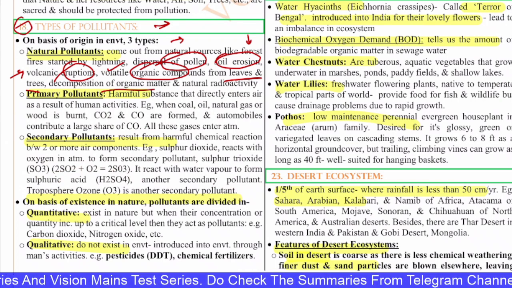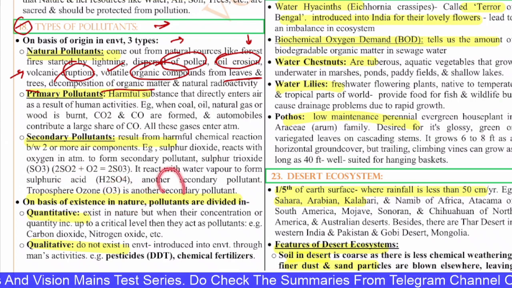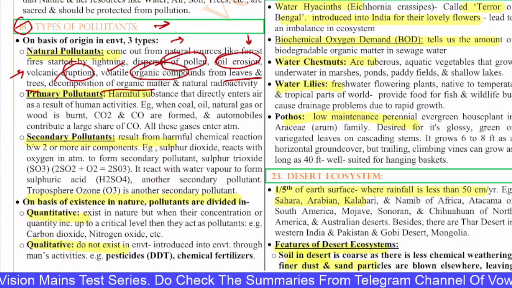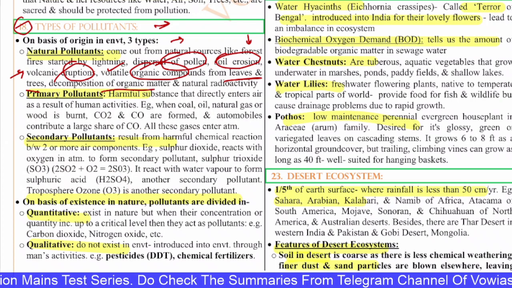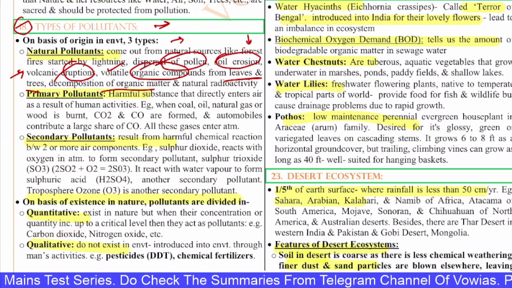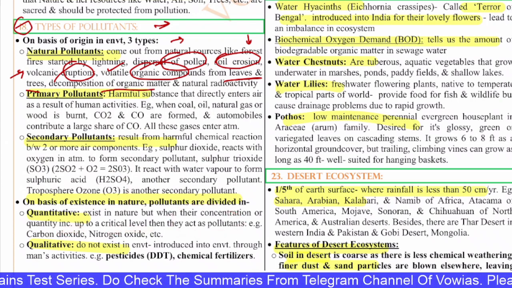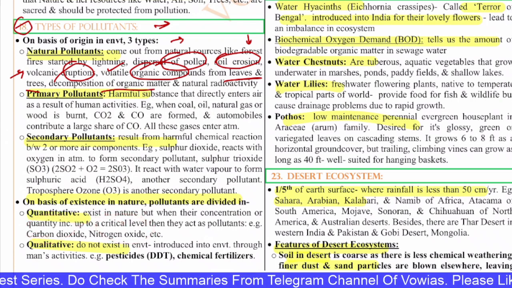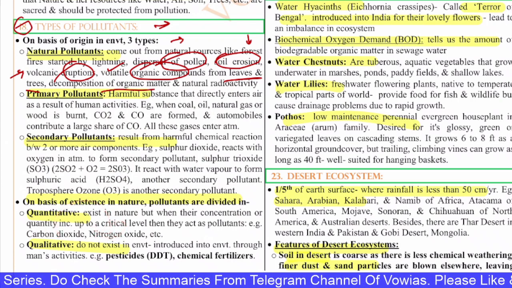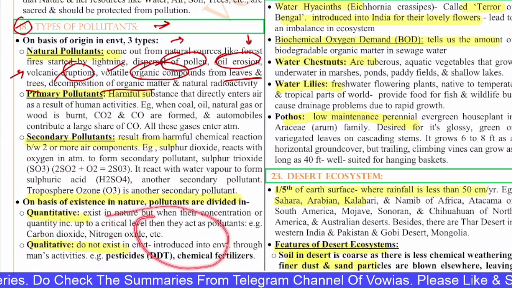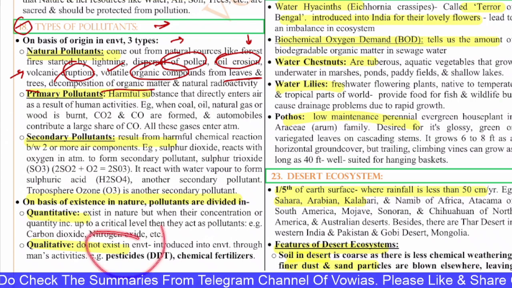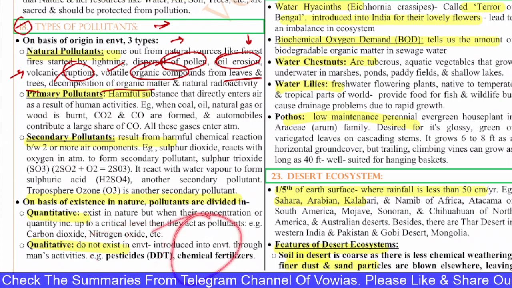And on the basis of the existence in nature, the pollutants are further divided into quantitative and qualitative. Quantitative means the pollutants exist in nature, but when their concentration or quantity increases up to a critical level, they act as pollutants. Example, carbon dioxide, nitrogen oxide, etc. And the qualitative ones do not exist in nature, rather they are introduced into nature through human or anthropogenic activities. Example, pesticides, DDT, chemical fertilizers and all.